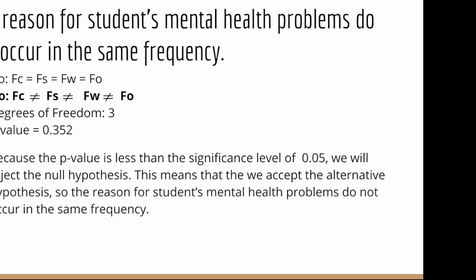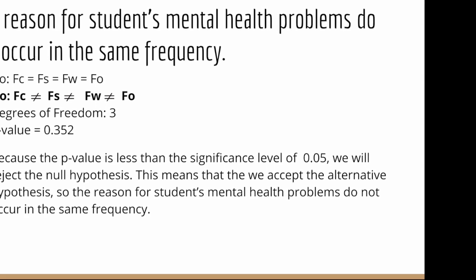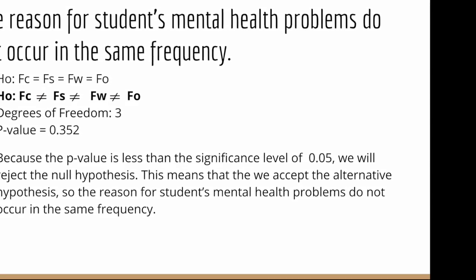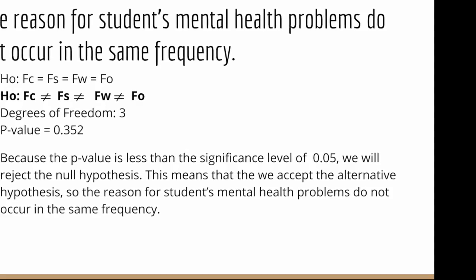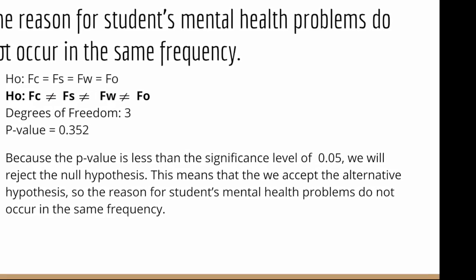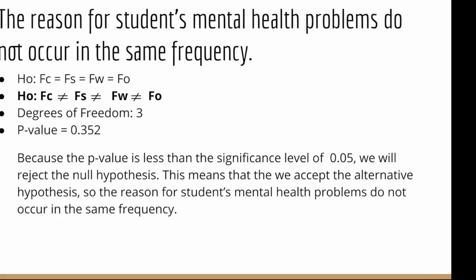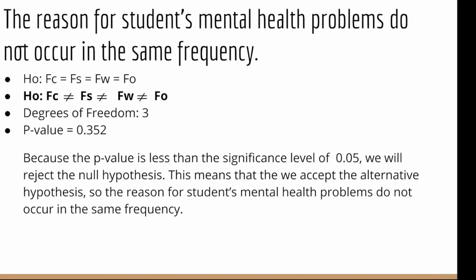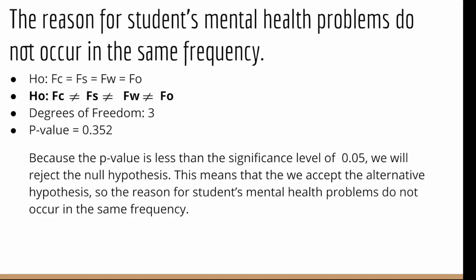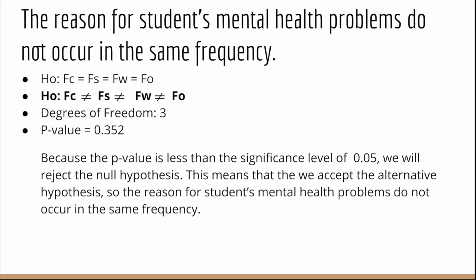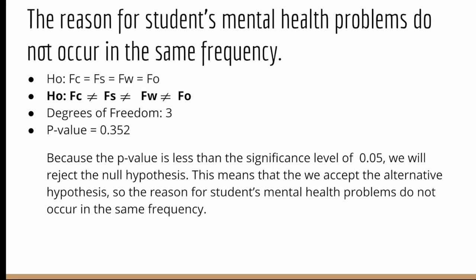For the next hypothesis statement that I wanted to test, I wanted to see what was the reasoning for a lot of students' mental health problems. For this, I gave the option of school, work, sports, or other. From this, I wanted to see if the reasons for students' mental health problems do not occur in the same frequency. So the null hypothesis was that all of them did occur in the same frequency, and the alternative was that they did not.